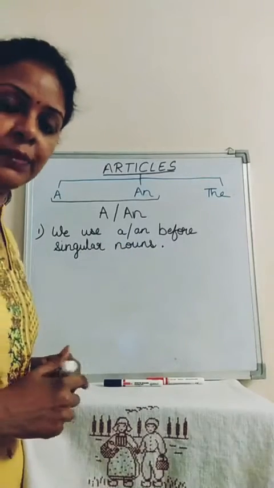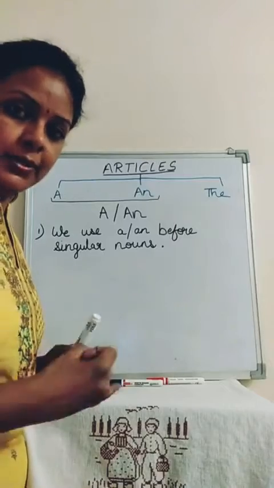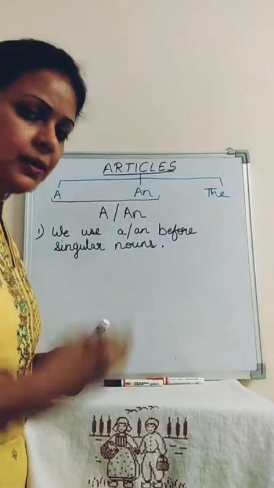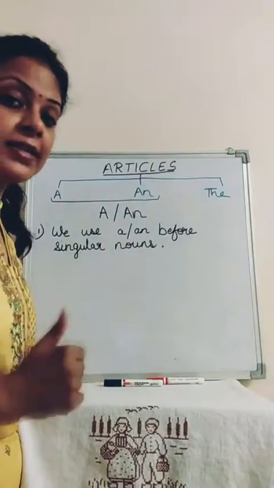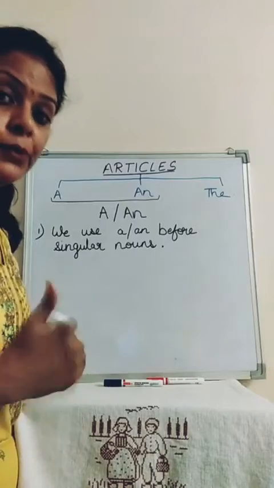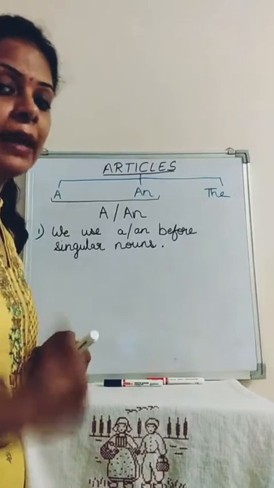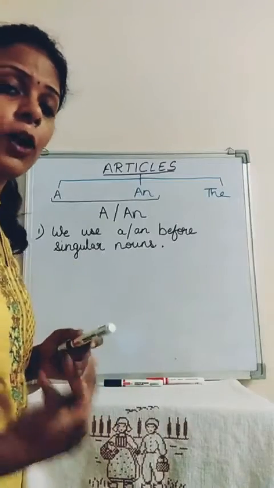Now can you tell me what are singular nouns? Nouns you all know. Person, place, animal, things are your nouns. And what is the meaning of singular? Singular means one. Plural means more than one. Plural can be 2, 3, 4, all are plural.